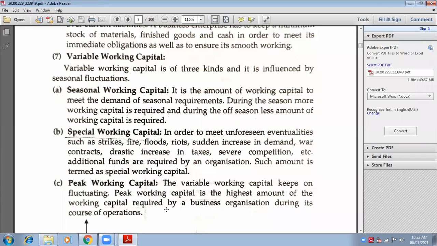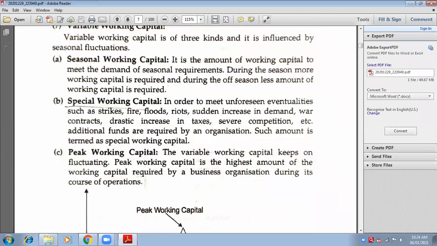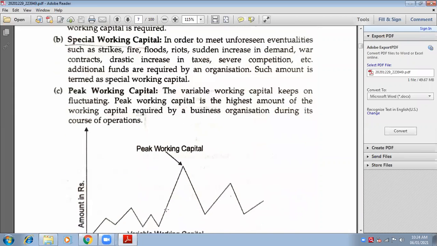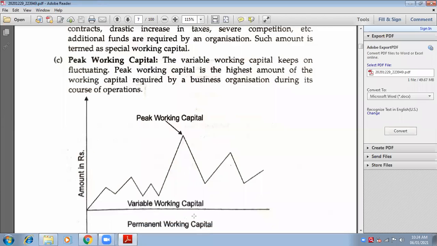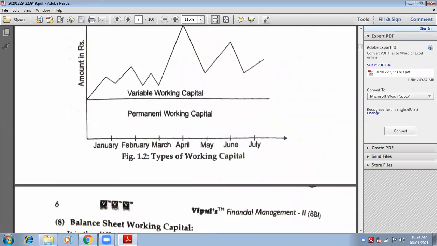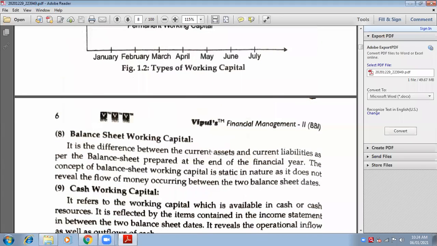Okay. Next is peak working capital. Peak means when you have the highest demand for your product. Peak means the highest amount of working capital required in the business. Always remember highest. The highest point of this working capital is known as peak working capital. Therefore it is known as peak because it is on the top.